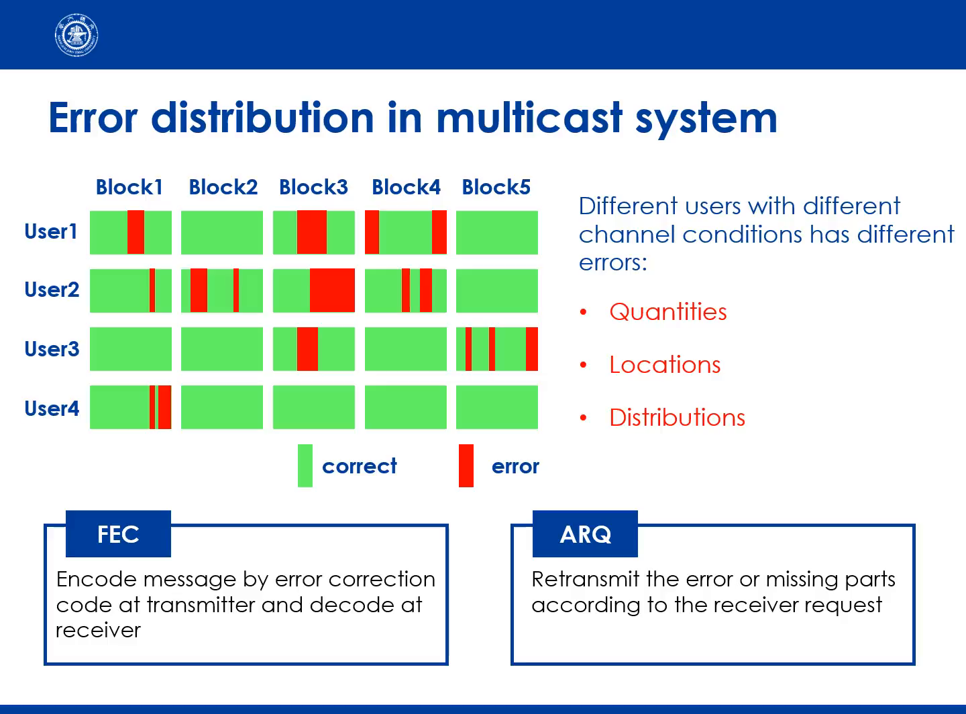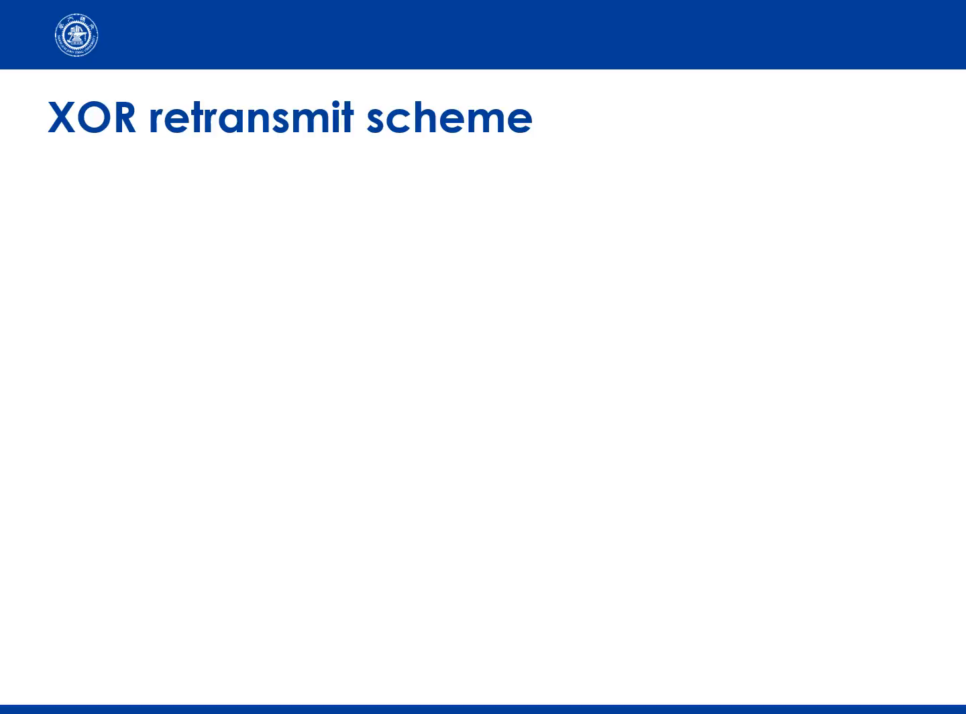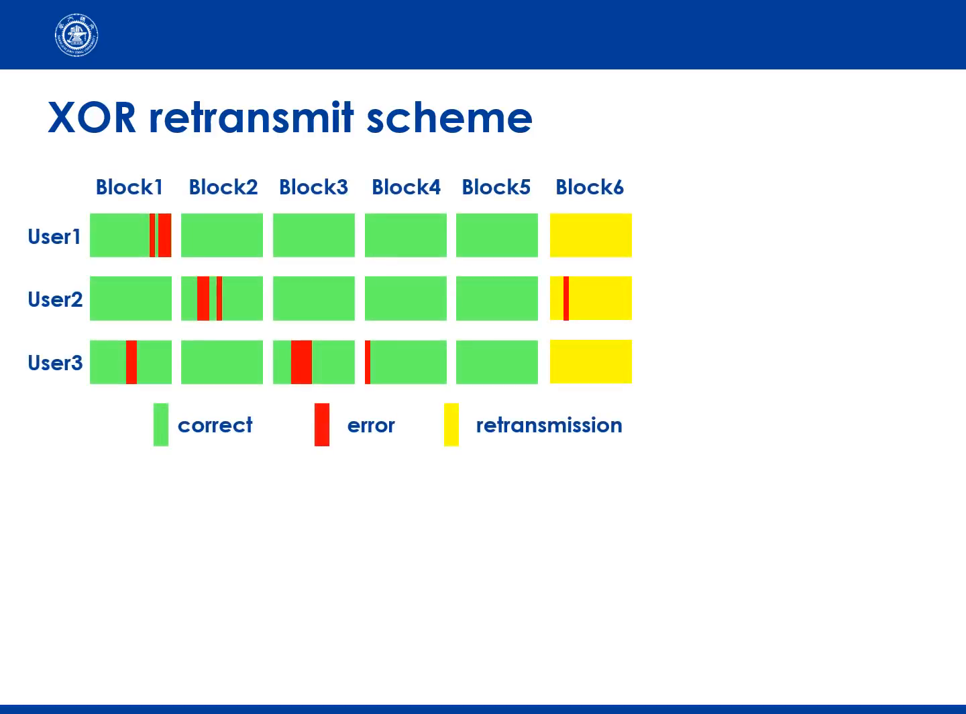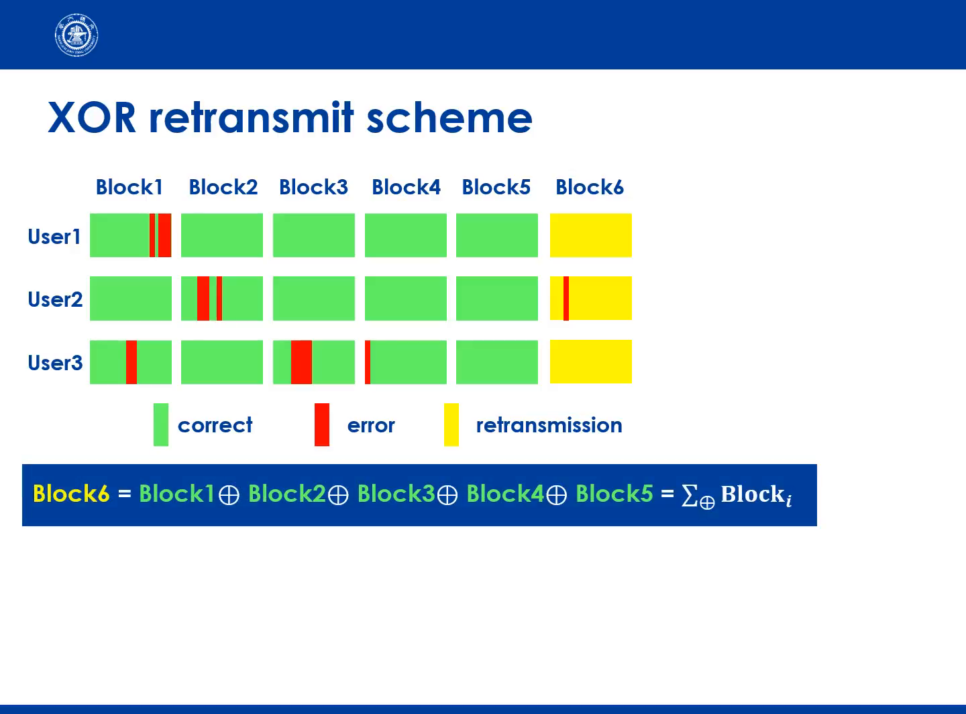Therefore, the base station should deliver retransmission blocks available for all users. There is a simple way, named the XOR retransmit schema, to achieve that. After transmitting the source blocks and then receiving the repeat request from the users, the base station XORs all the source blocks from 1 to 5 and generates the retransmission block 6. Users receive block 6 and then XOR it with the previous blocks to correct errors.